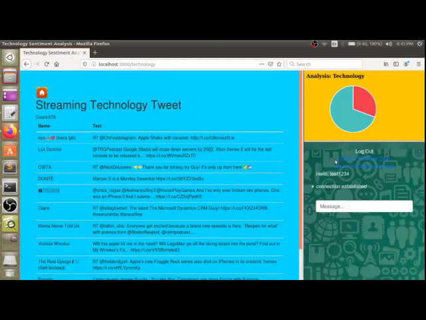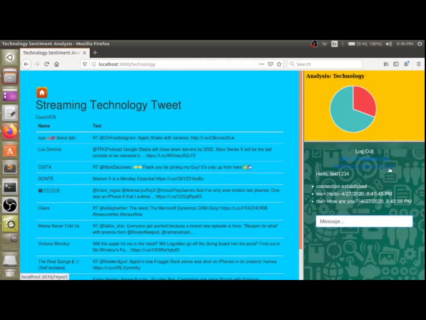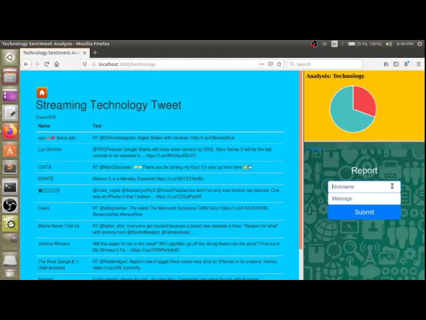Now let's get back to the chat. Here you can see we can use various features. Like here I have typed hello, then how are you. If someone is online, they are going to reply to you. Then if someone is doing some chat which you think is not good and should not be in public, then you should report the chat. Here you can put the name of the person whose chat you want to report.